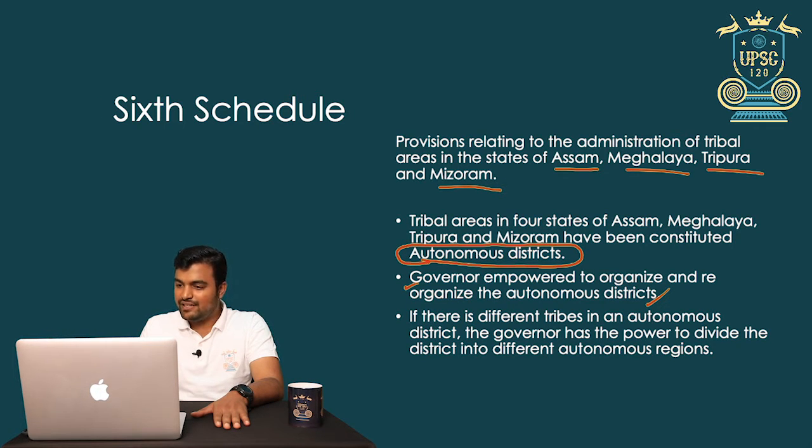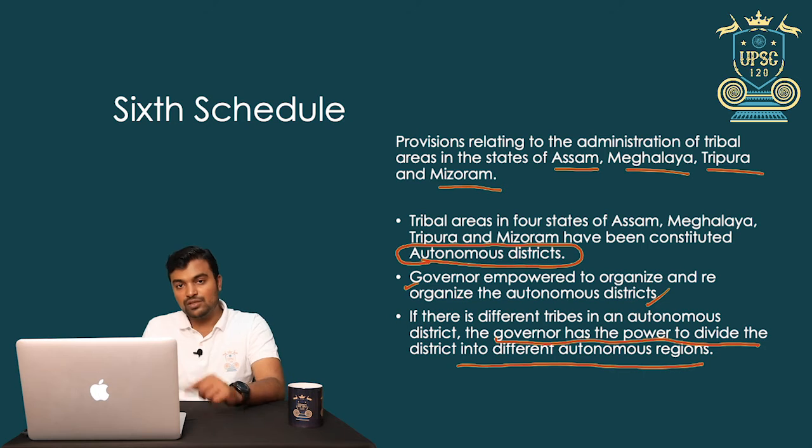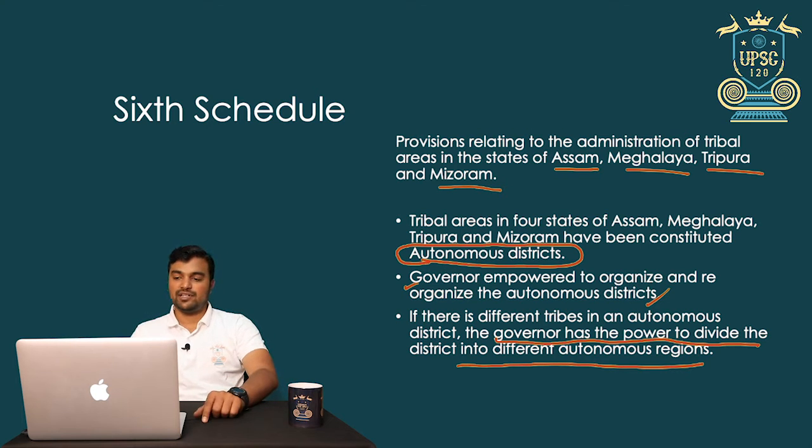If there are different tribes in an autonomous district, the governor has the power to divide the district into different autonomous regions. Here again it is the governor who has this power if there is more than one tribal population.